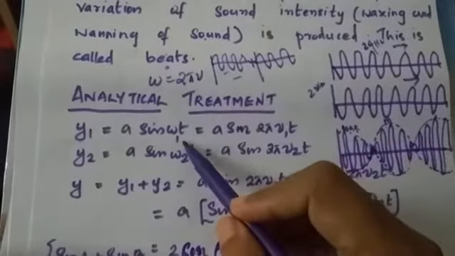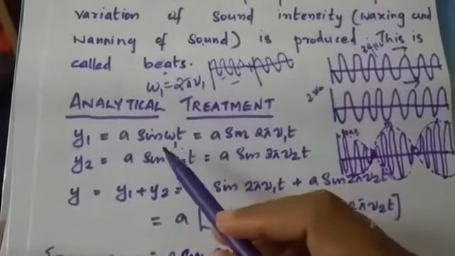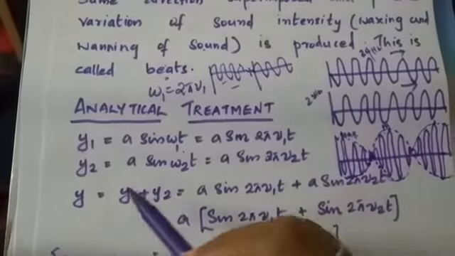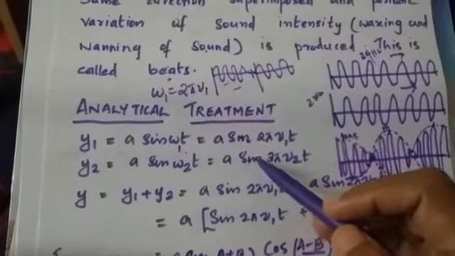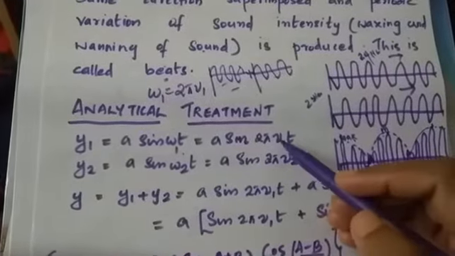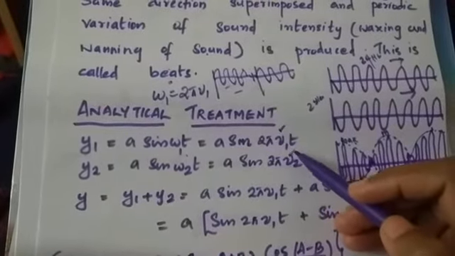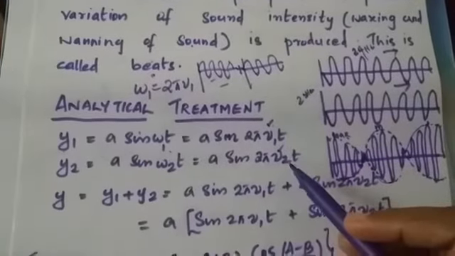So omega 1 t will be 2 pi nu 1 into t. So y1 is equal to a sin 2 pi nu 1 t, and y2 is equal to a sin 2 pi nu 2 into t. That means the two sound waves have different frequencies. The frequency of the first one is nu 1, and the frequency of the second one is nu 2.